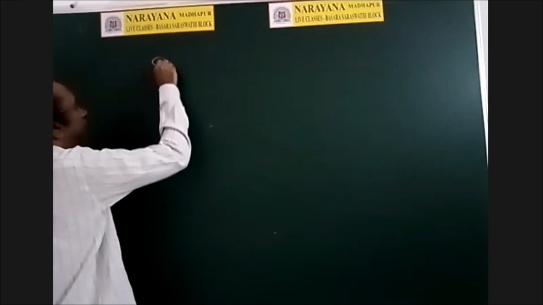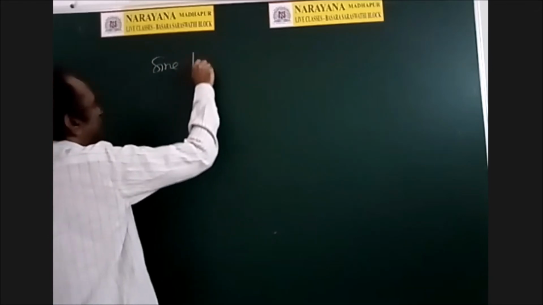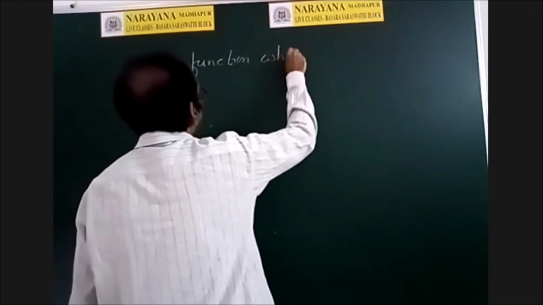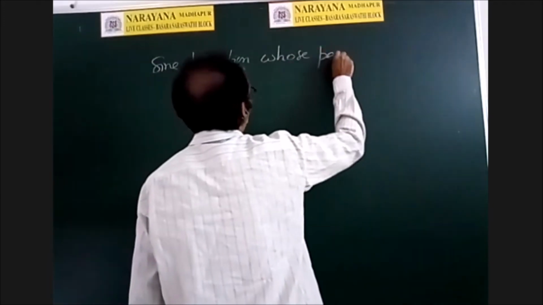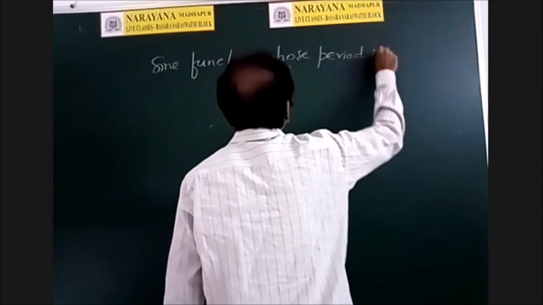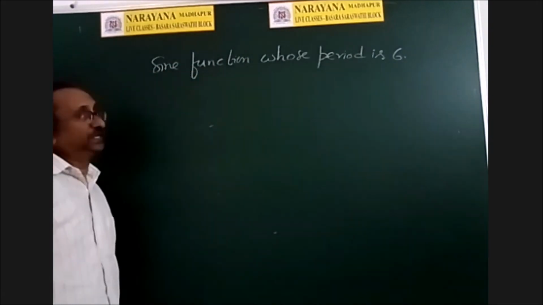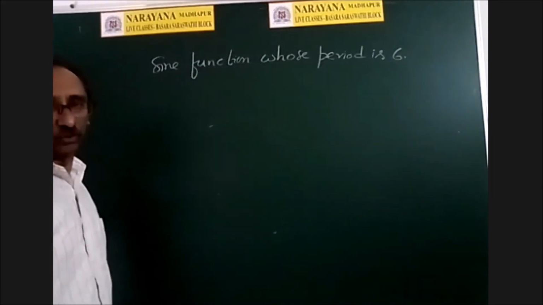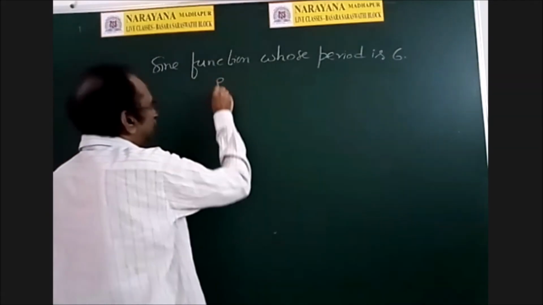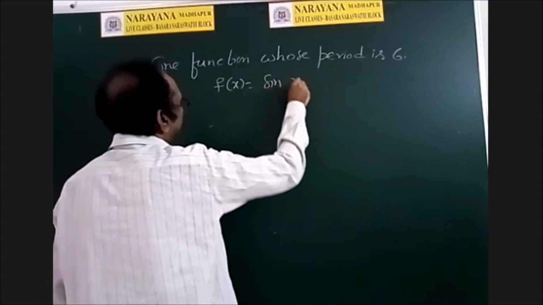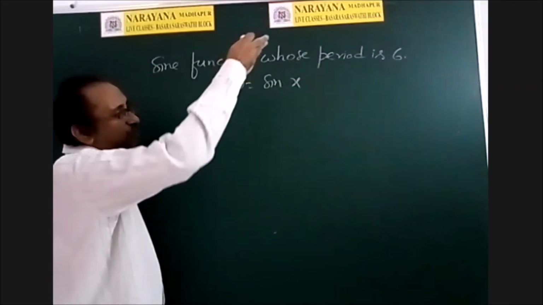Another standard question: find the sine function whose period is 6. We know that sin x has period 2 pi, but that is not the case here.